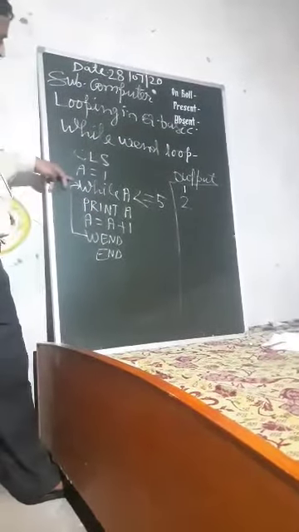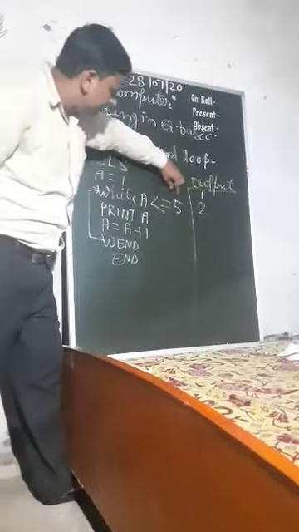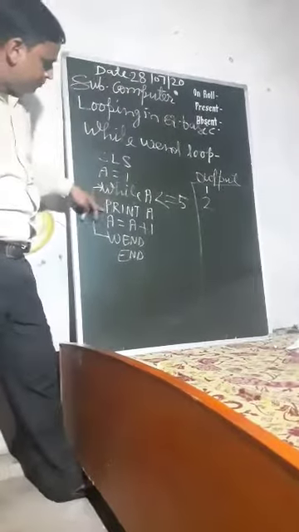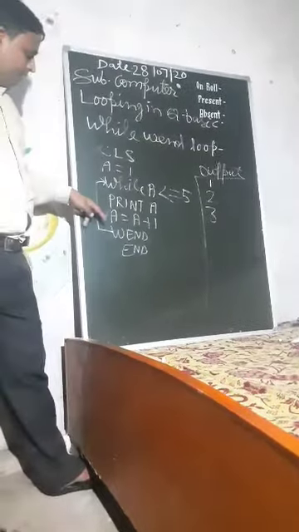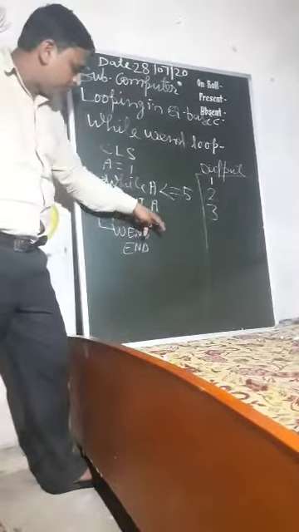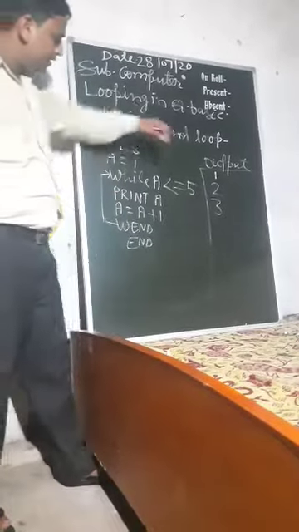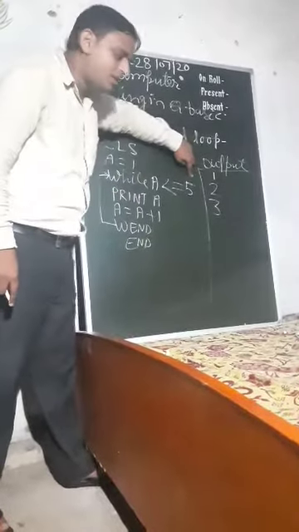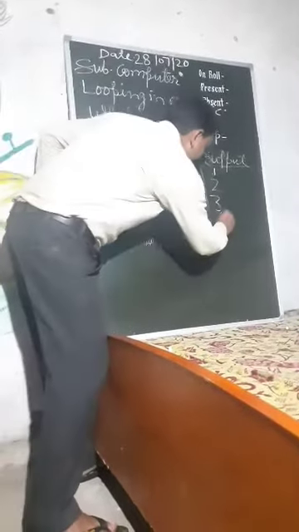When WEND sends control back again, condition check: 3 is less than or equal to 5, condition true, print A, here 3 is printed. Again A equal to A plus 1 becomes 4. 4 is less than or equal to 5, condition true, then print A, here 4 is printed.